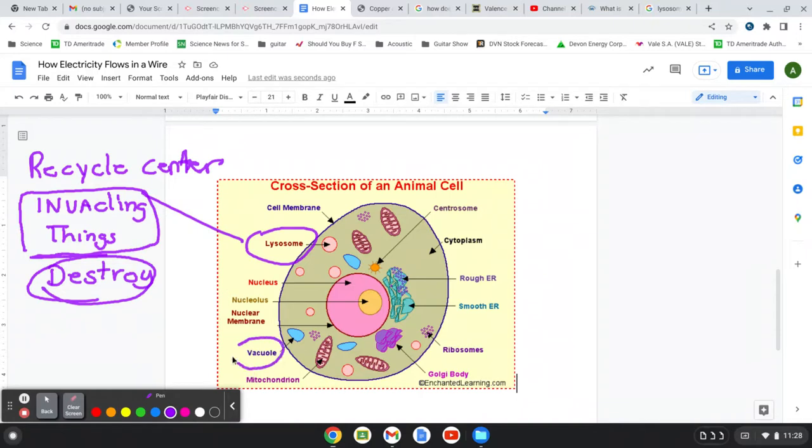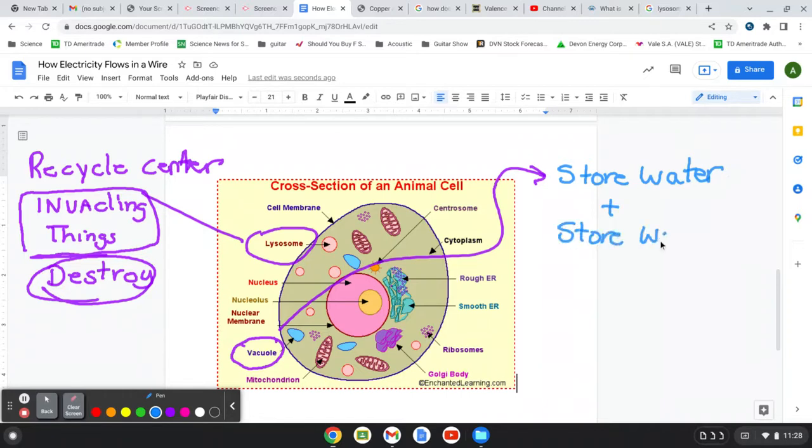Now the vacuole, right there, and they're much, much bigger in plants. So they look very small here. They look like these little lakes. And why not bring it over here, and we'll use blue for the water, right? So guess what they do? I mean, you're seeing it looks like lakes, right? They do store water for the cell. They store water, and they also store waste.